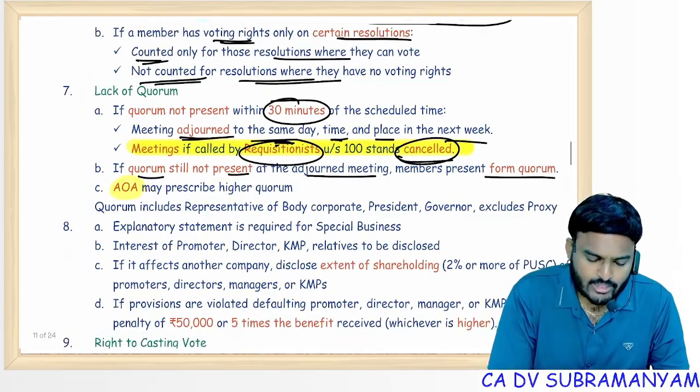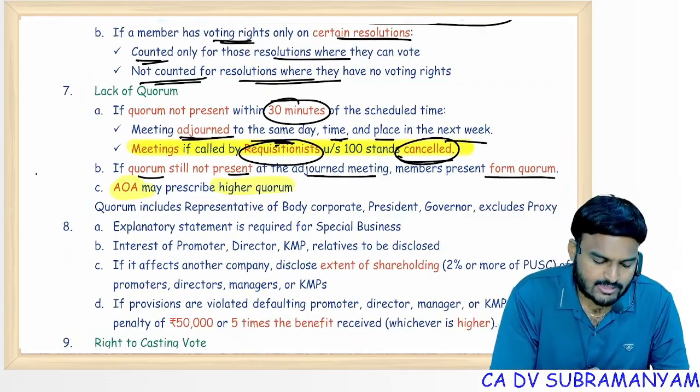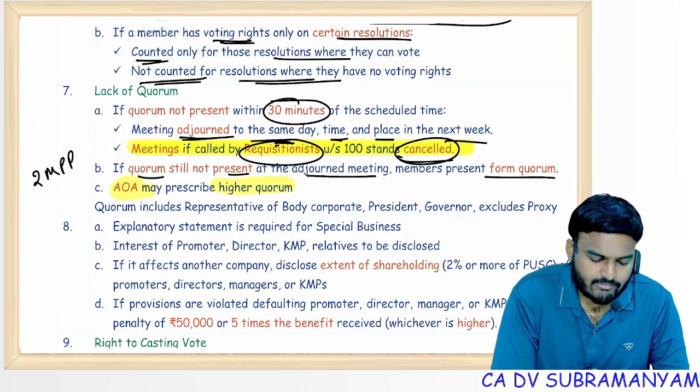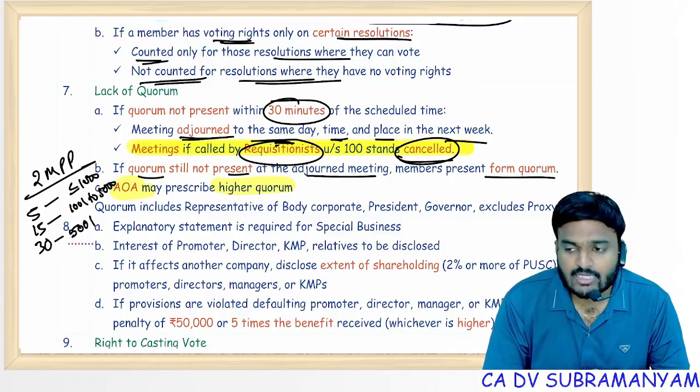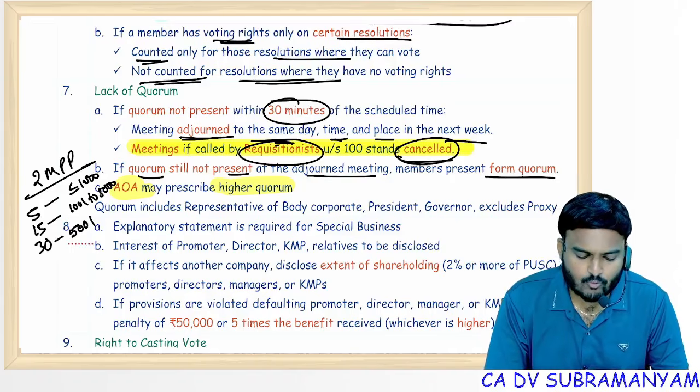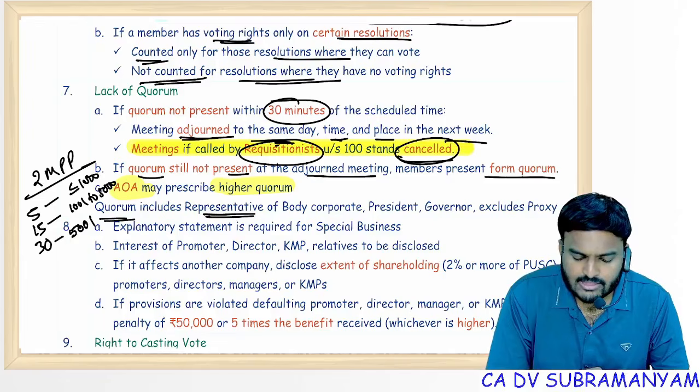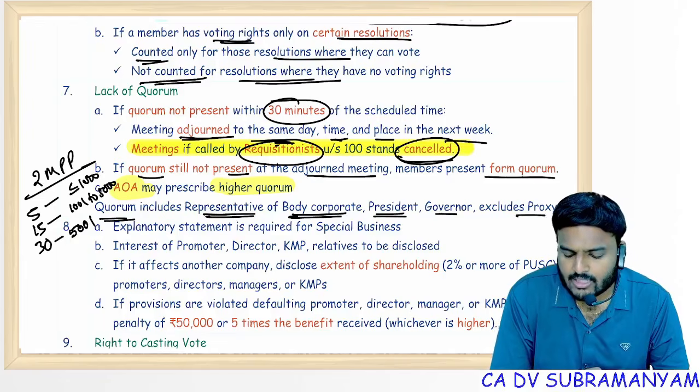Of course, AOA may prescribe higher quorum. You all know the limits, right? 2 in case of private company, 5, 15, 30. Depends on limits, ma. Up to 1000 members, 5. 1001 to 5000, 15. 5001 and above, 30 members personally present shall constitute the quorum. Quorum includes representative of the body corporate, president, governor, excludes proxy.